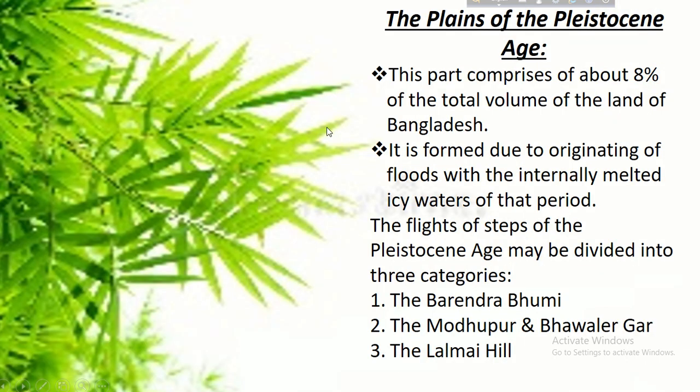Next, we will know the plains of the Pleistocene age, the characteristics of this. This part comprises about 8% of the total land of Bangladesh. It is formed due to floods with the internally melted icy waters of that period, and the terraces of the Pleistocene age may be divided into three categories: the Barendra Bhumi, the Madhupur and Bhawal Garh, and the Lalmai.